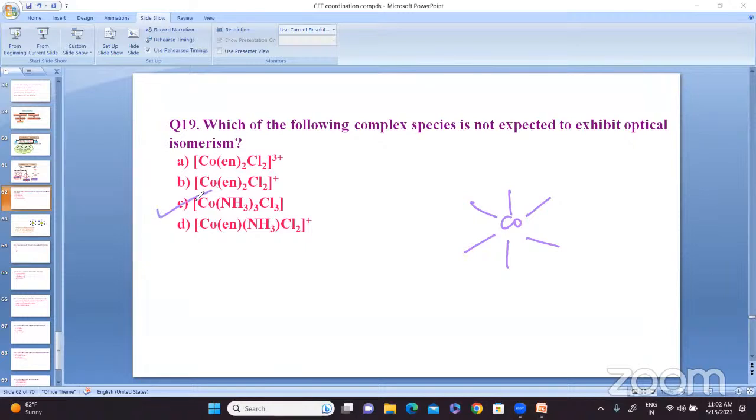The answer is C. The complex species not expected to exhibit optical isomerism is C.